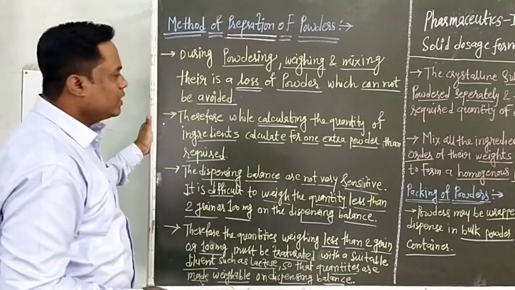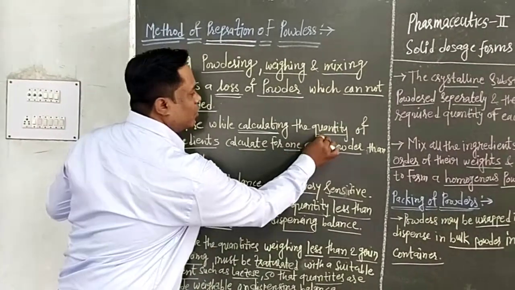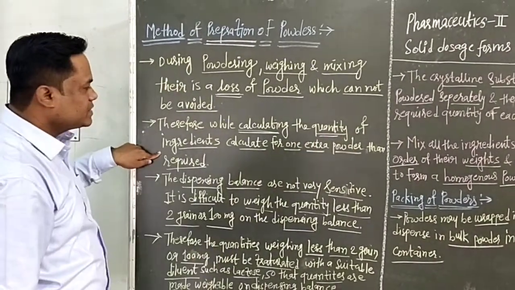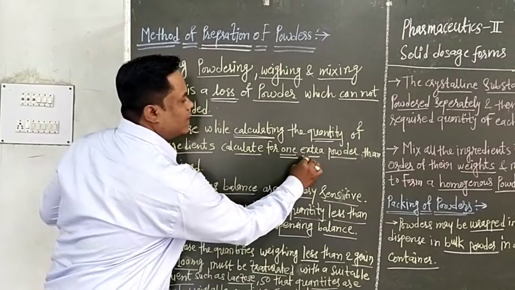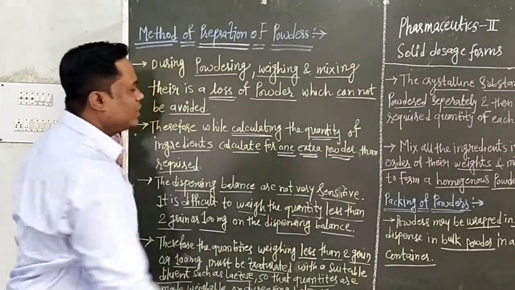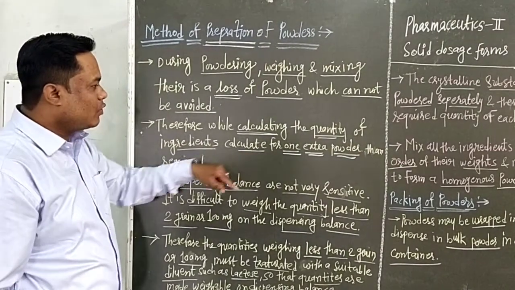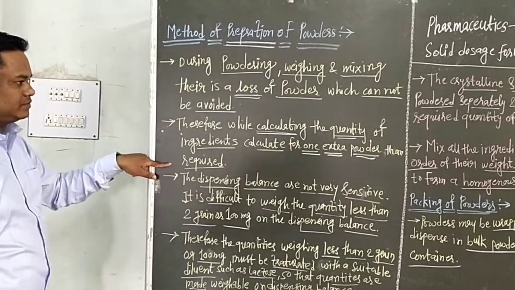Therefore, while calculating the quantity of ingredients, calculate for one extra powder than required.